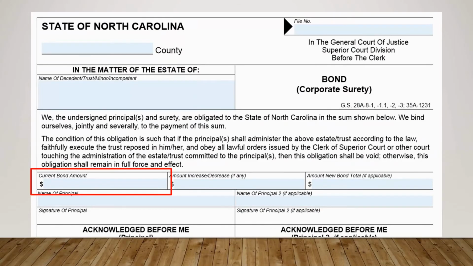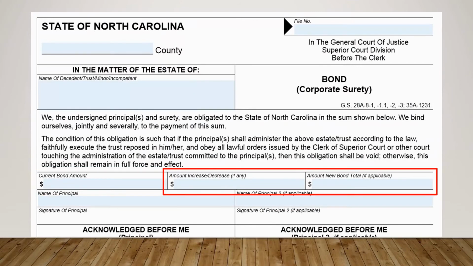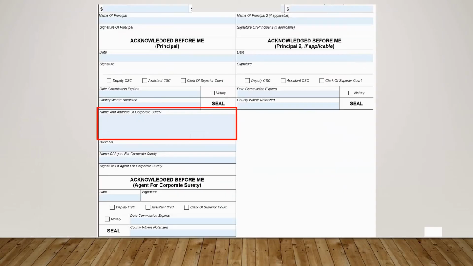If a bond already exists for this estate, and this form is being filed to modify the bond amount, enter the amount of the increase or decrease in the bond total. This number should be the difference between the previous bond and the new bond. Next, enter the amount of the new bond. If this is the first time the bond form is being filed, leave these sections blank. Provide the name and address of the corporate surety company.